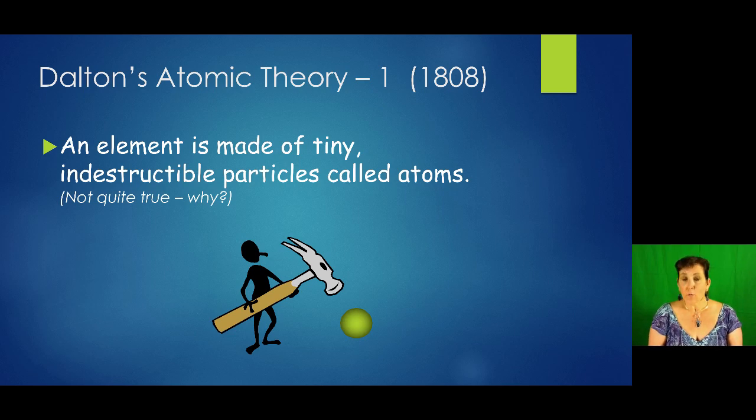atomic theory, which consists of 5 statements about atoms. So let's look at the 5 statements and see if they still hold true today. So the first one says an element is made of tiny indestructible particles called atoms. Indestructible. Is that still true?